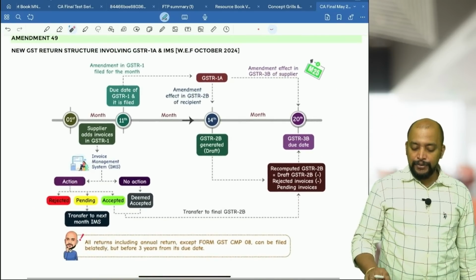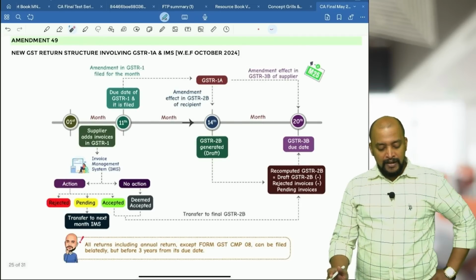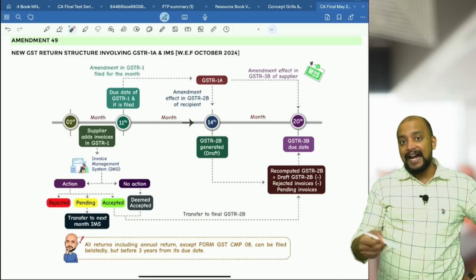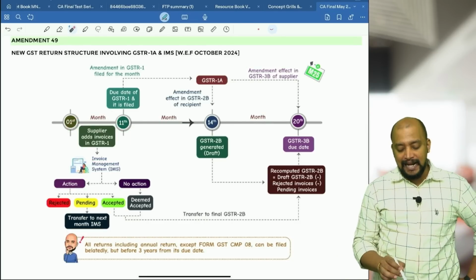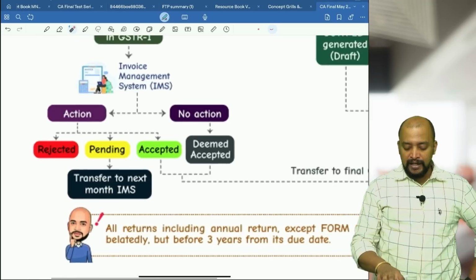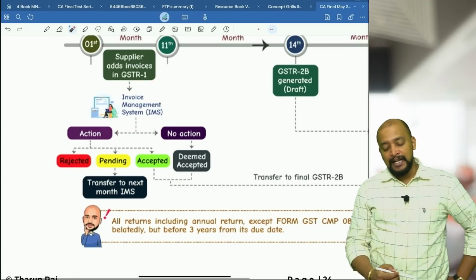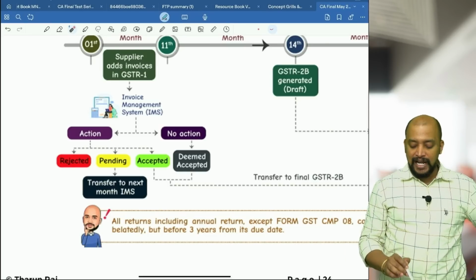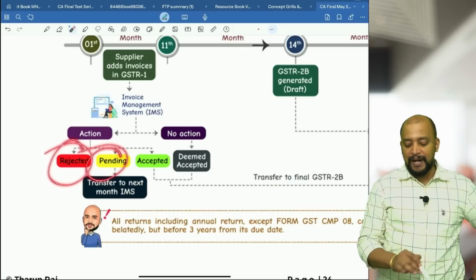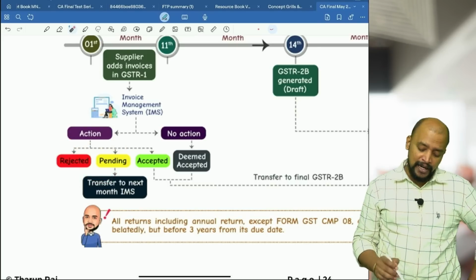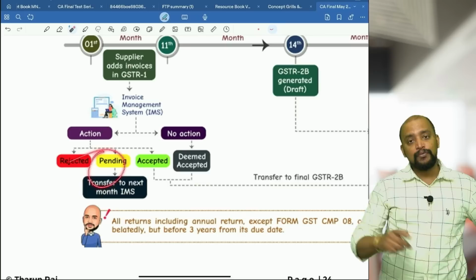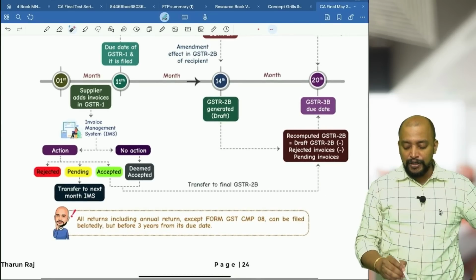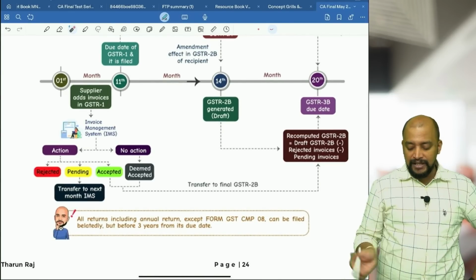So this is the new GST return structure. Between 1st and 11th, I will file my GSTR 1 and add the invoices. As soon as the supplier adds the invoices in GSTR 1, they will be reflected to the recipient in the invoice management system. In that system, the recipient should take an action: either accept the invoice, reject it, or keep it pending. A rejected invoice means they cannot take ITC with respect to it. An accepted invoice means ITC will be taken. A pending invoice is transferred to the next month's invoice management system. Whatever is accepted will go to 2B. Suppose no action is taken, everything will go to 2B.